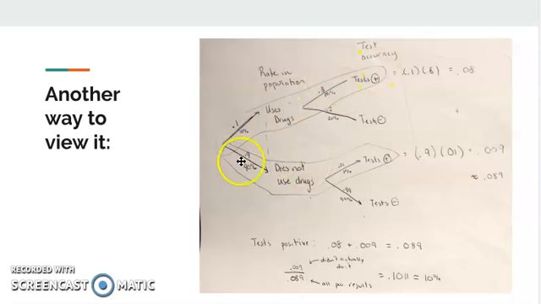So first we're going to calculate the two probabilities of testing positive. We do that by just multiplying along the branches. So by the addition rule, the probability of testing positive is 0.089. The probability of testing positive and not actually using the drug is 0.009. So we take that fraction, we get approximately the same thing. So that's just a different way of viewing it.